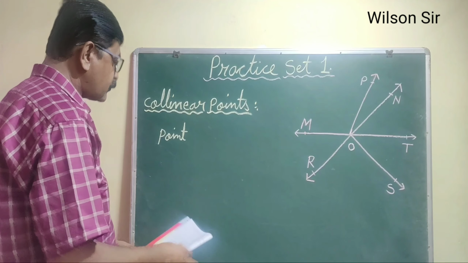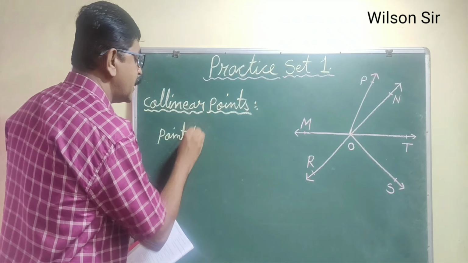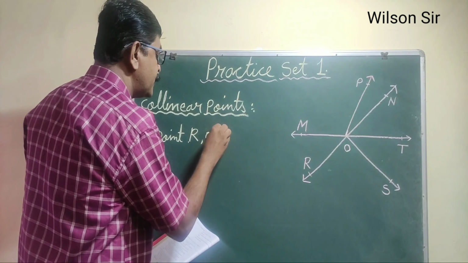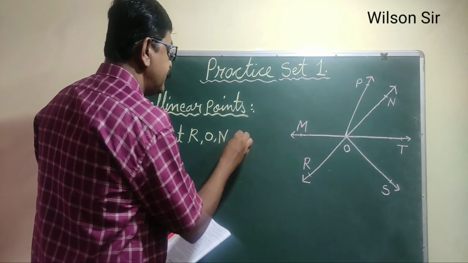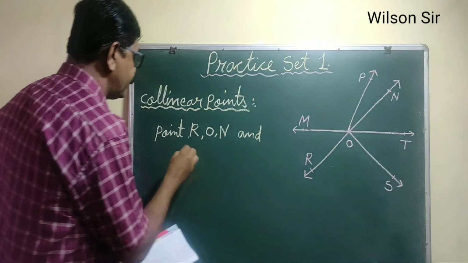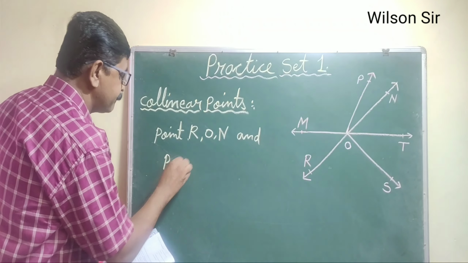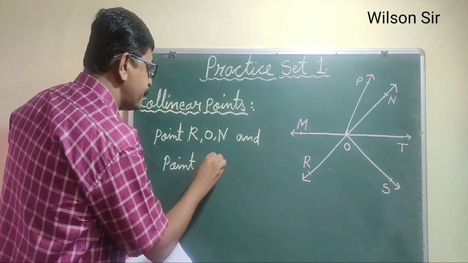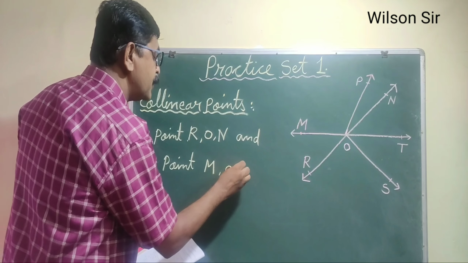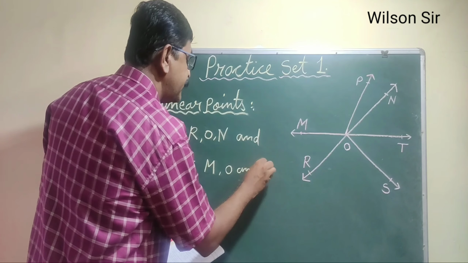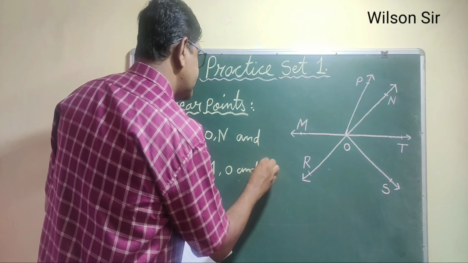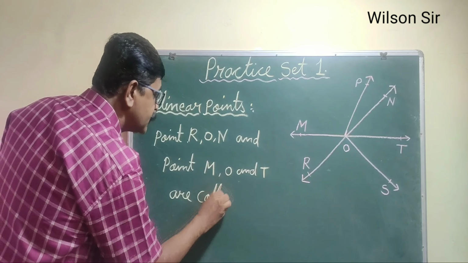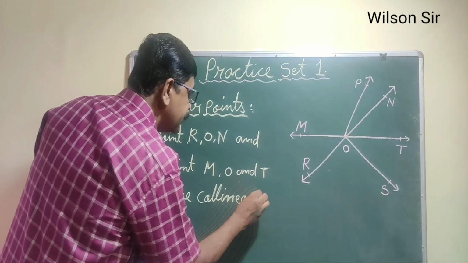Point R, O, N, and point M, O, and T are collinear points.